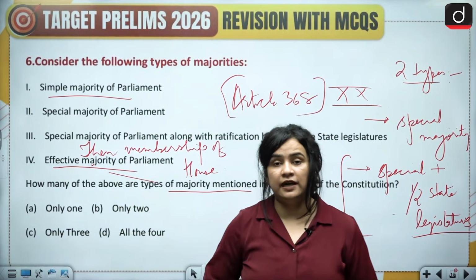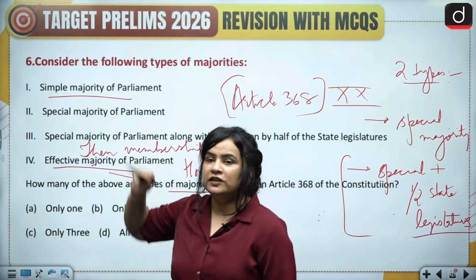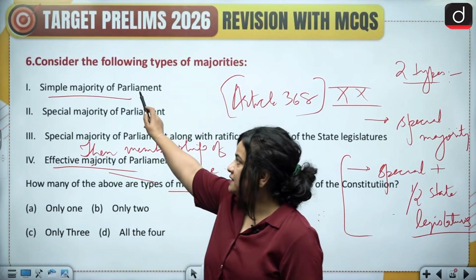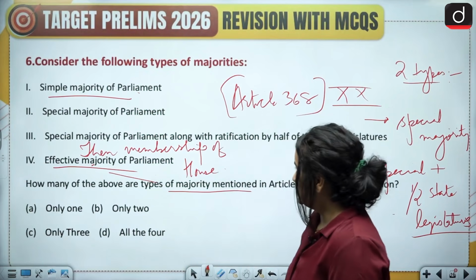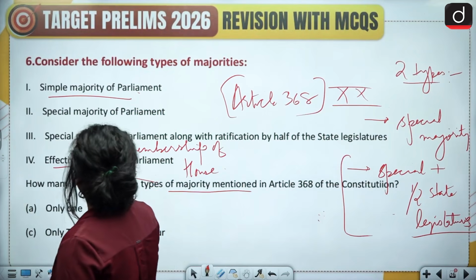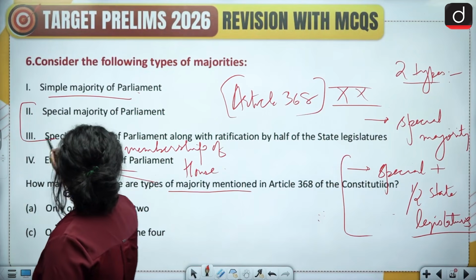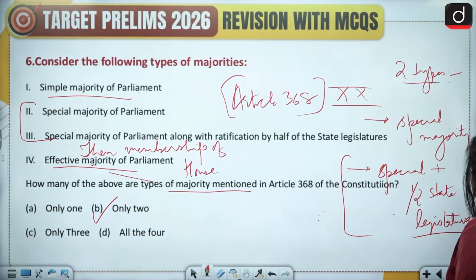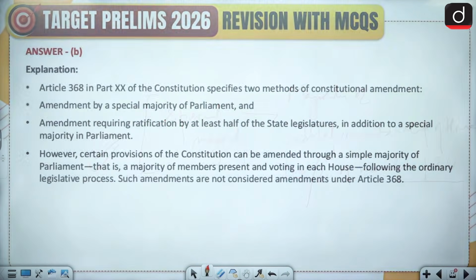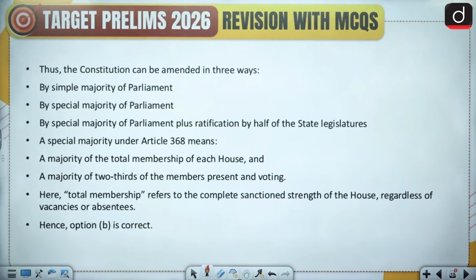This kind of majority comes handy, whereas ordinary legislations are passed by the simple majority of the parliament. So the correct answer is option B, only 2. Special majority and special majority along with ratification by half the state legislatures. Now here is the explanation in detail. Kindly pause this and read it.